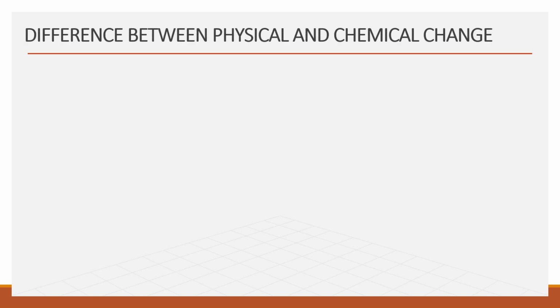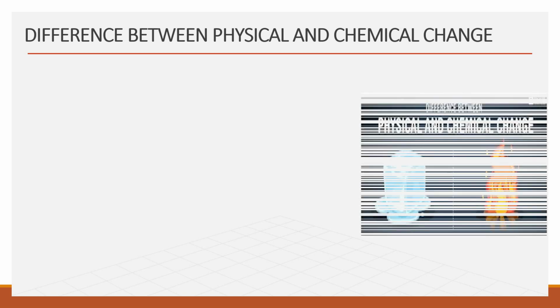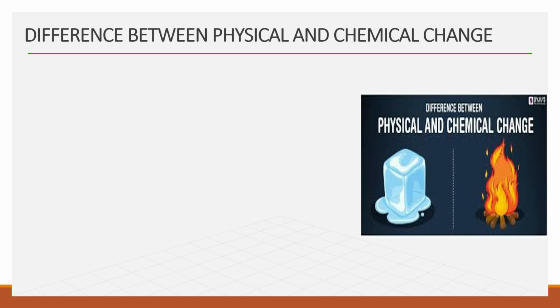So let's come to the difference between physical and chemical changes. See the picture shown on the screen. Here two pictures are shown. One is melting of ice, which shows physical change, and another one is burning, which is a chemical change.